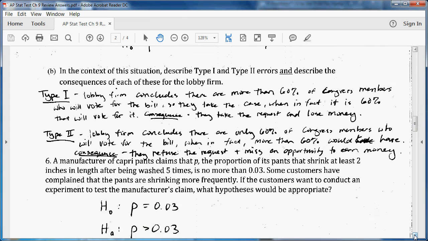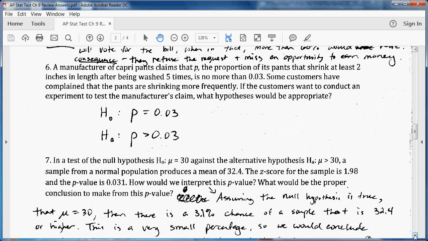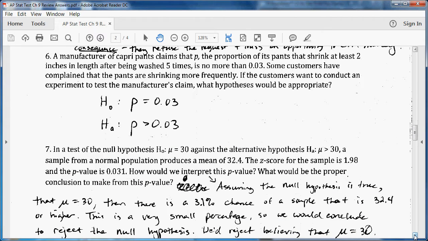Number 6, a manufacturer of capri pants claims that P, the proportion of its pants that shrink at least 2 inches in length after being washed 5 times, is no more than 0.03. Some customers have complained that the pants are shrinking more frequently. If the customers want to conduct an experiment to test the manufacturer's claim, what hypotheses would be appropriate? Well, the null would be the manufacturer's claim of 0.03. The alternative hypothesis would be that p is greater than 0.03 because they suspect that a greater proportion than 0.03 are shrinking.